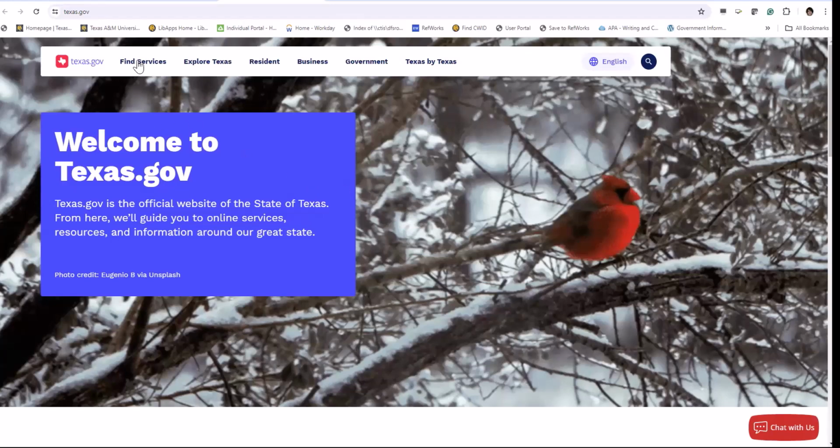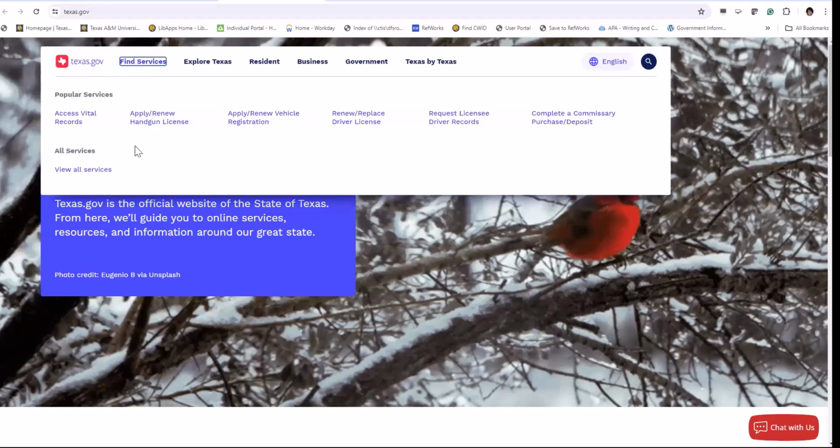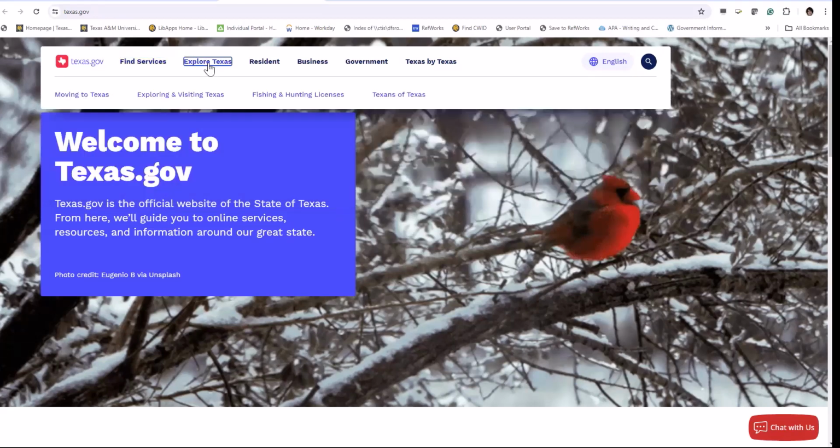For example, if you click on Find Services, you can access vital records. You can apply for different kinds of licenses, apply for vehicle registration, replace or renew a driver's license, request licensed driver records, and more. So through this page, you can get all the information about the services, or you can explore more about Texas.